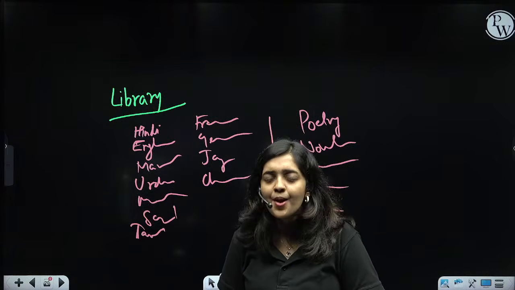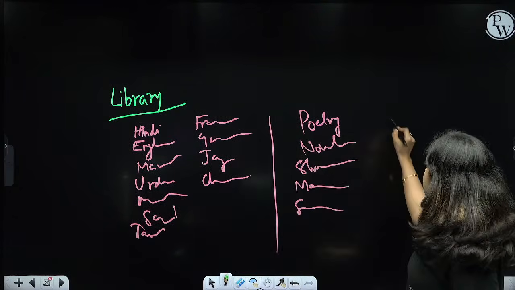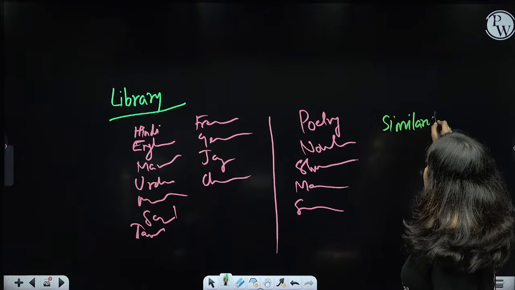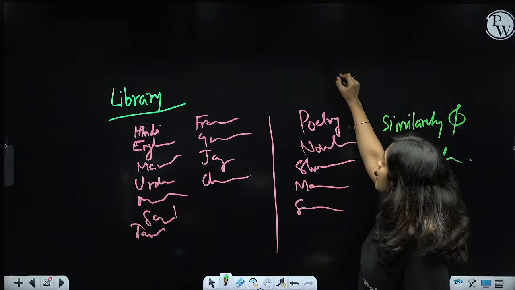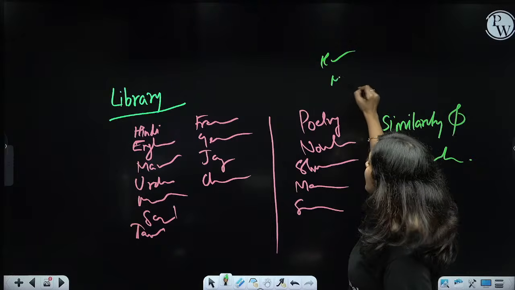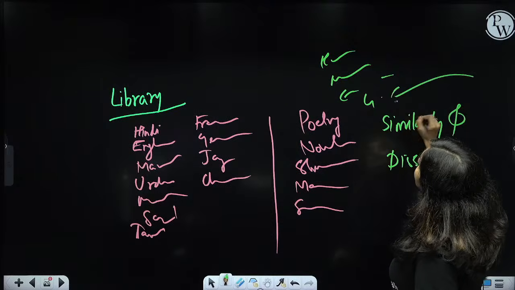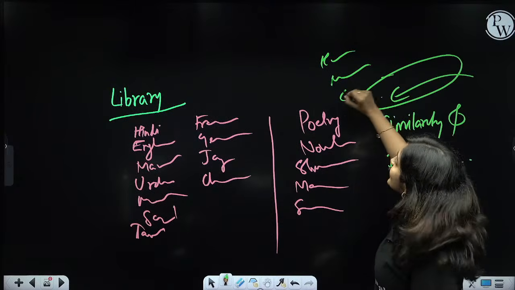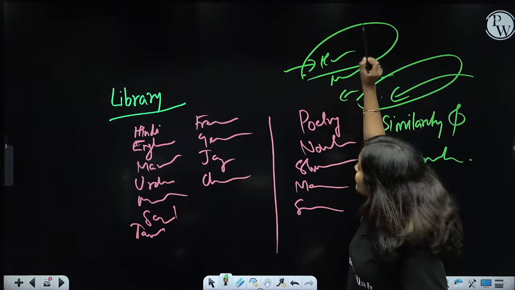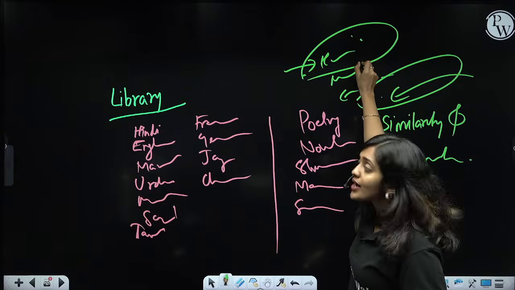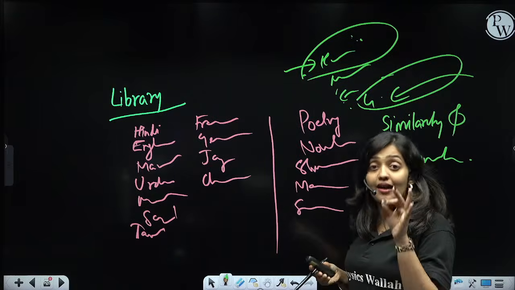How is it arranged? Based on the similarities and dissimilarities, right? Only based on similarity and dissimilarity we are arranging, because Hindi novels are in one place, Malayalam novels in another place, English in another place, German in another place. All the German writings are placed into this group, all the Hindi writings into this group. Why? Because all of them show similarity, and the books in the Hindi category show dissimilarity with all other categories. So here we are doing the process of classification.